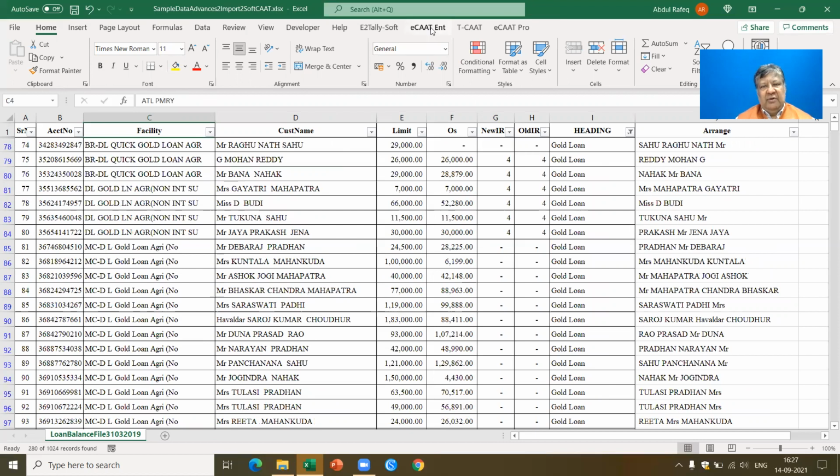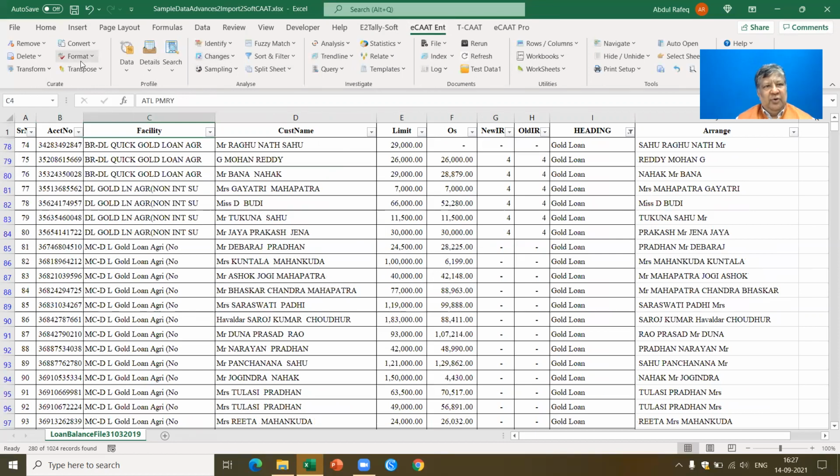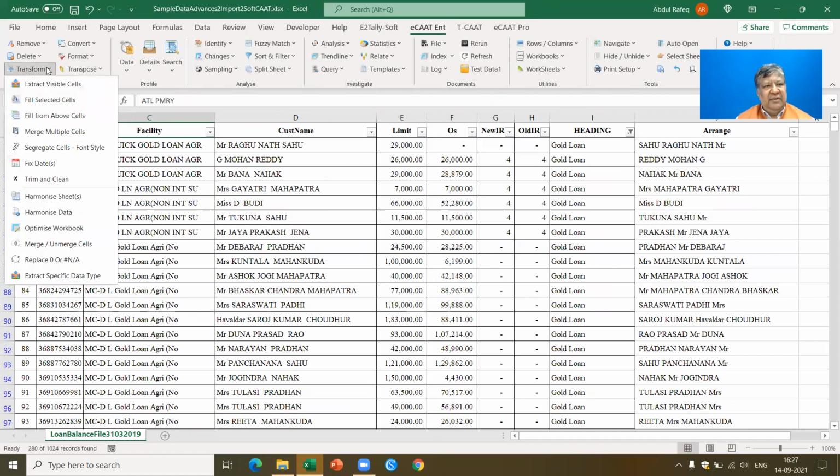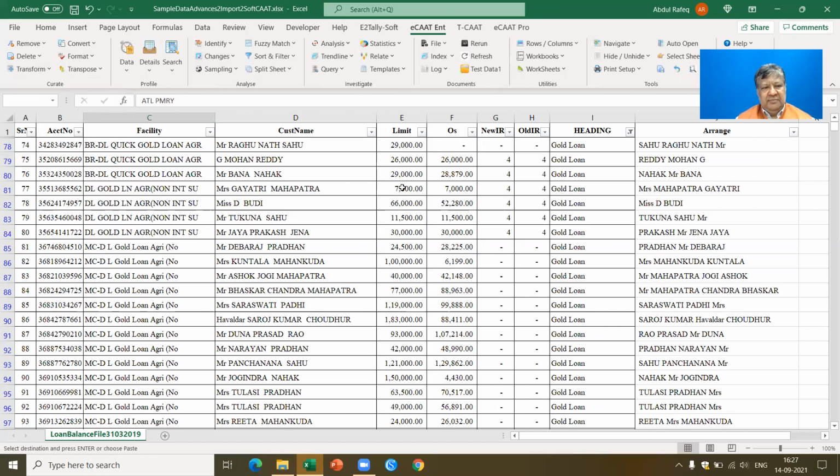So what I can do here is extract this data. I just go to eCat Enterprise, where I said is the Excel time saver. Extract visible cells. Now you'll see that this particular data of gold loans will be extracted and presented in a separate sheet.